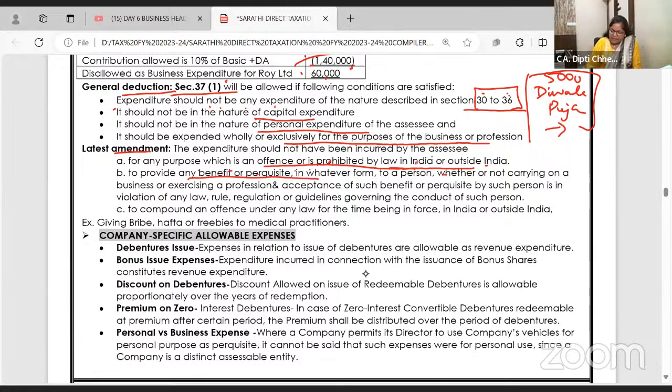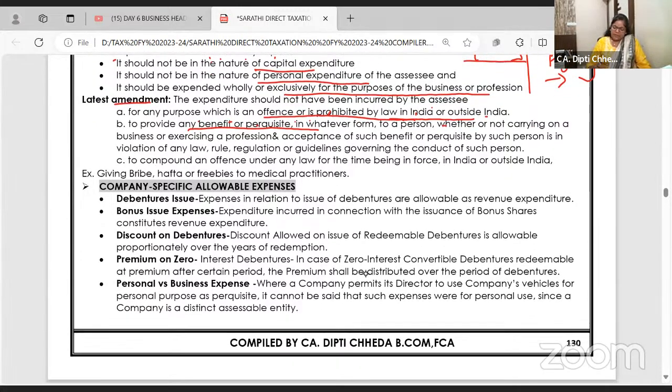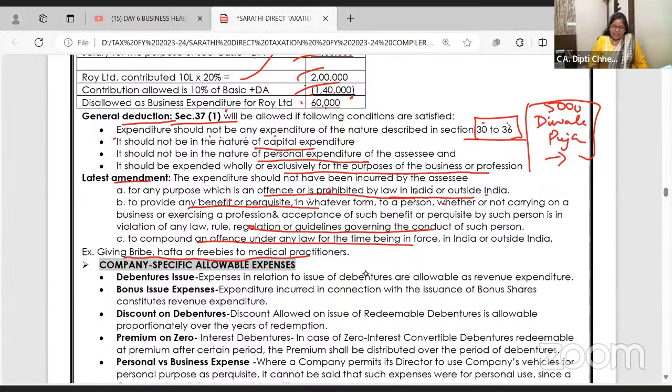To provide any benefit or perquisite, whether or not carried on for business and profession, and acceptance of such benefit. So, to compound an offense like giving bribe, hafta, freebies, it's not allowed. You cannot say, please allow a bribe of 5 lakhs because I have given that bribe for my business purpose. So here we complete what is allowed.